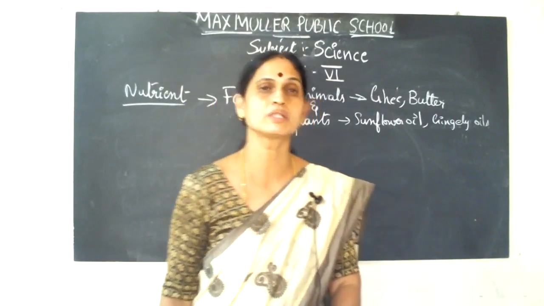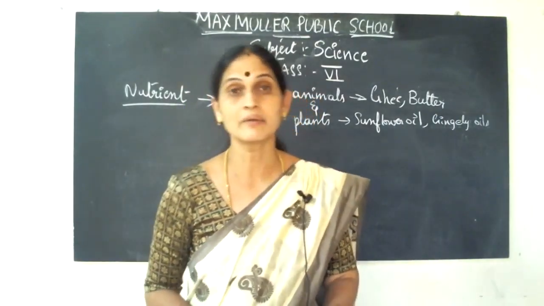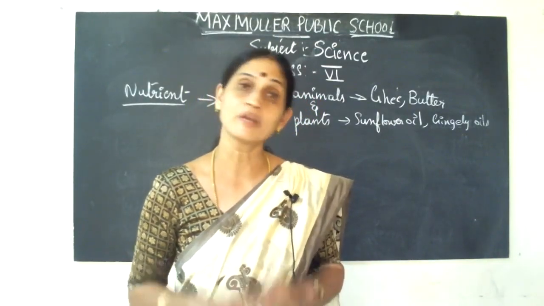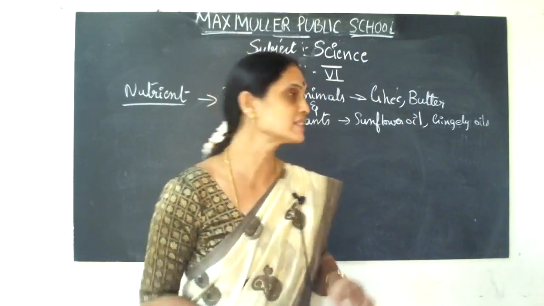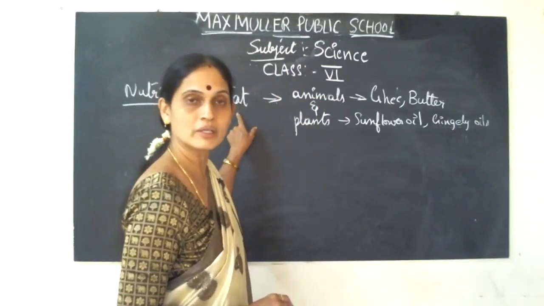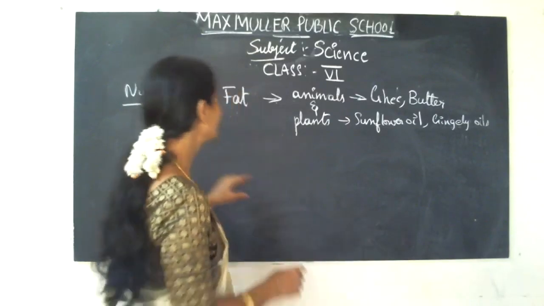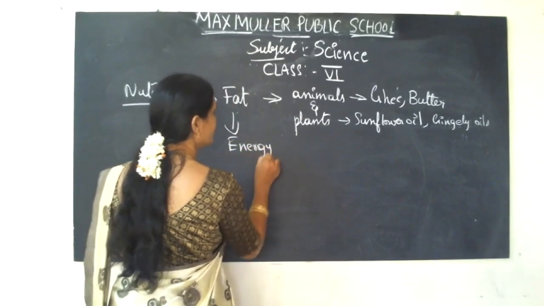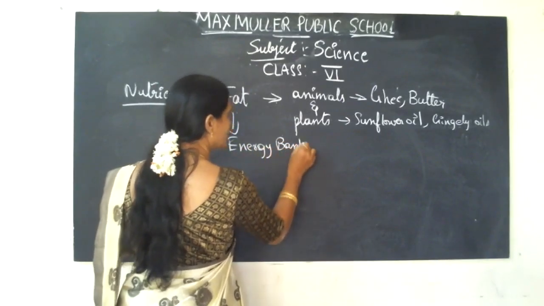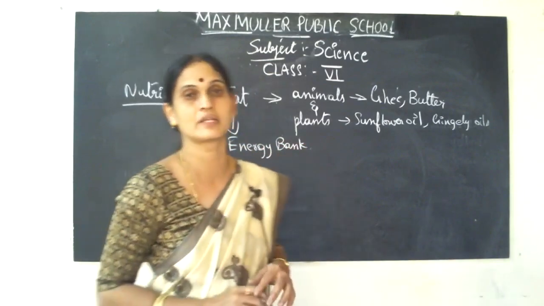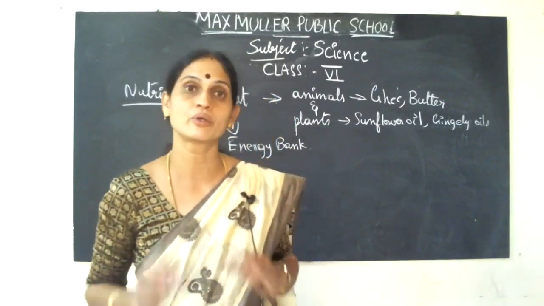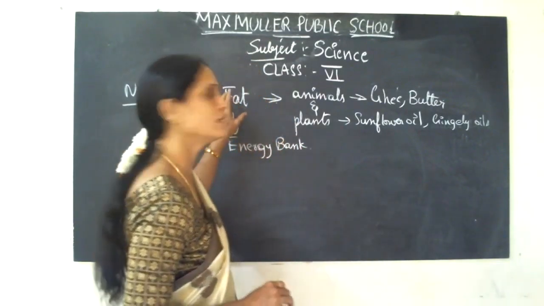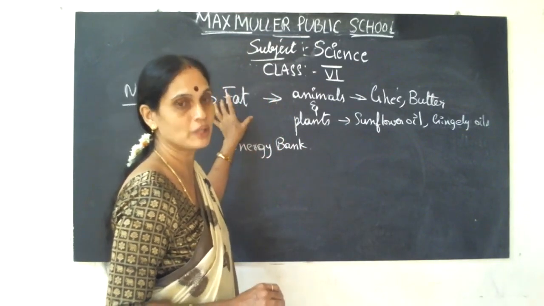And sometimes we don't take food, yet we require energy. Sometimes you don't take rice for one day, but you will still have energy. That energy will be supplied by the fat which is below the skin. That is why fat is called the energy bank. Though we don't eat food for one day, and don't take any carbohydrate, we'll have some kind of energy, at least to move around, at least to talk. You will not be completely bedridden. That energy is provided by the fat which is accumulated below the skin.